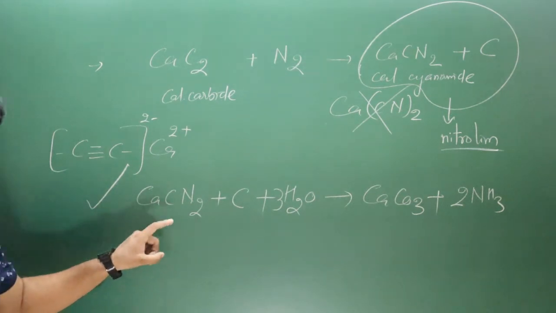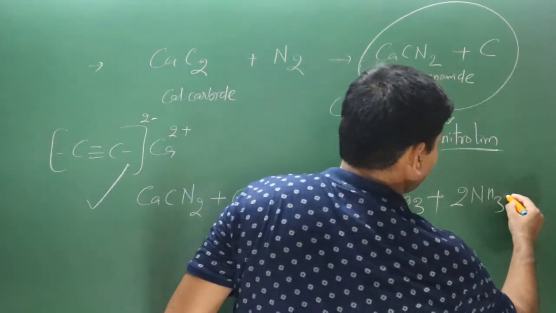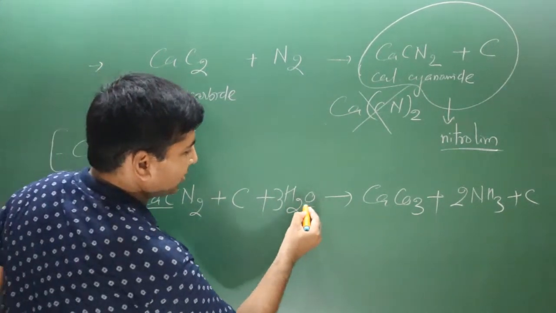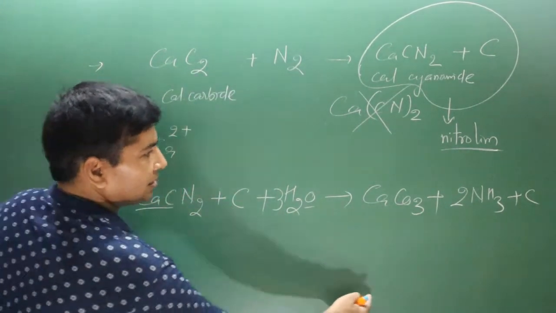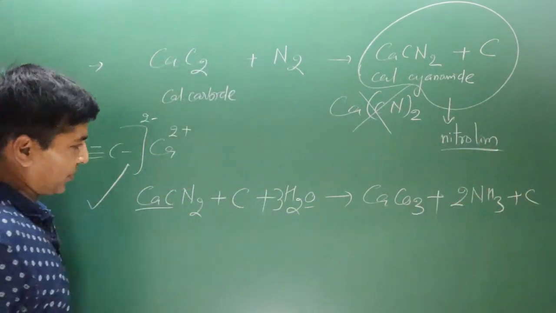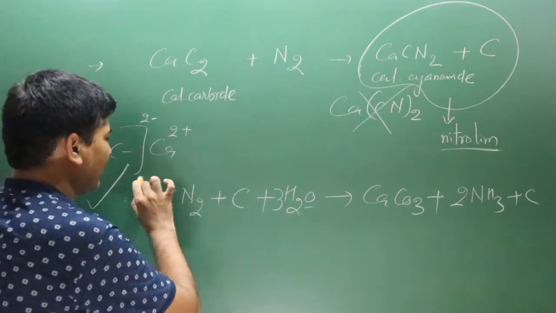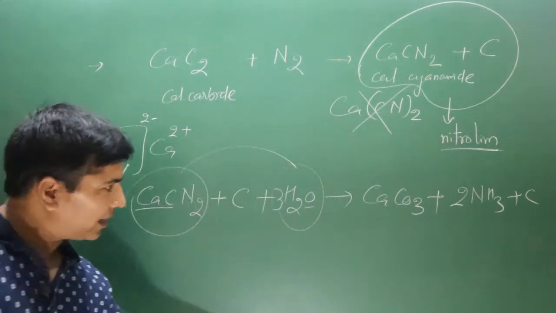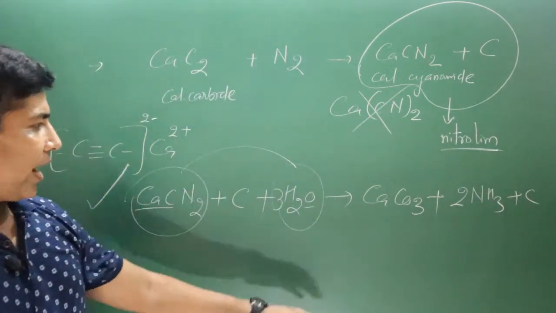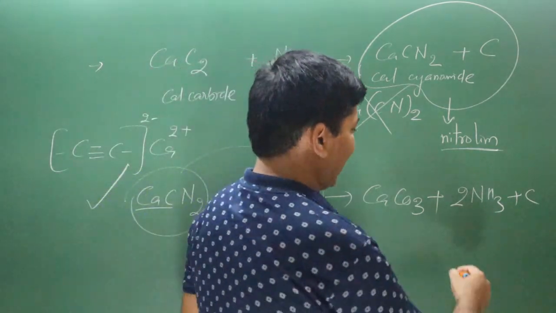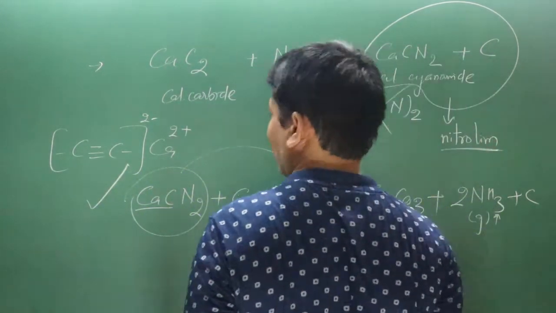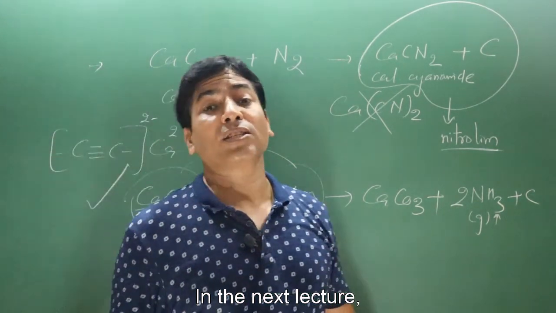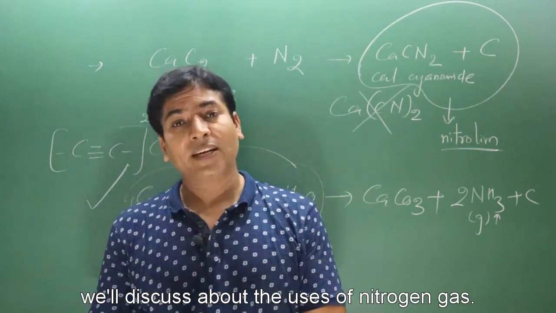What about C? C is also there. We can keep this C because C already is there. Calcium, this portion, and oxygen will combine together to form calcium carbonate. This carbon is already separate. So the reaction in general is taking place between these two substances. Calcium carbonate and ammonia gas are found. So here we complete the chemical reactions of nitrogen gas. In the next lecture we will discuss the uses of nitrogen gas.